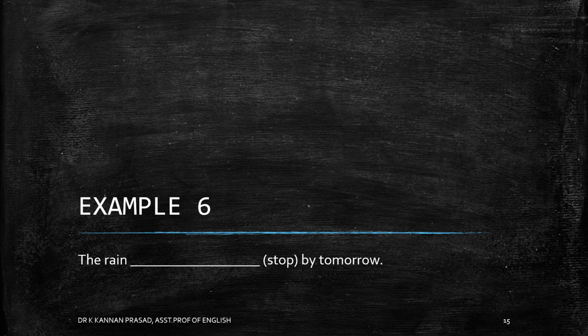Can you try to find a solution to the next example? The solution is the rain will have stopped by tomorrow.